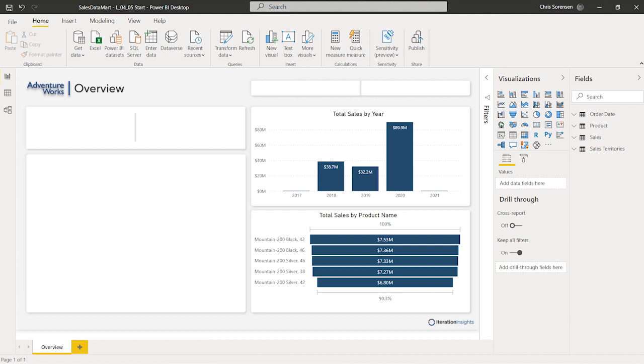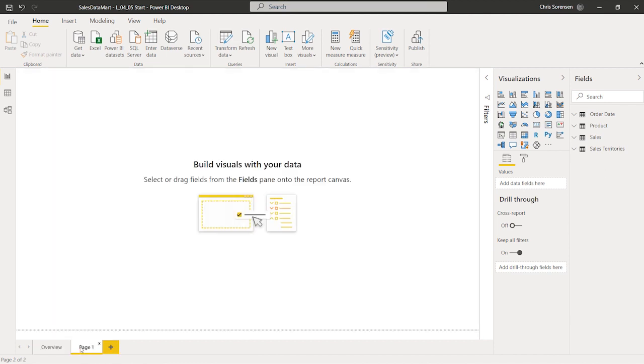So the next thing we're going to do here is go to the bottom of the page and click this plus symbol because we want to add a brand new page to this report. And we're going to rename this one to product information. So once again, I'm just going to double click in there and rename that one product information.